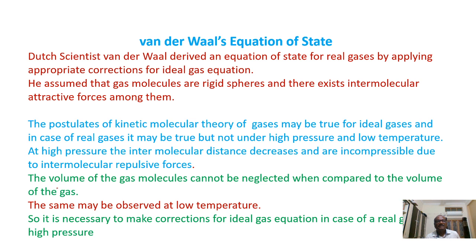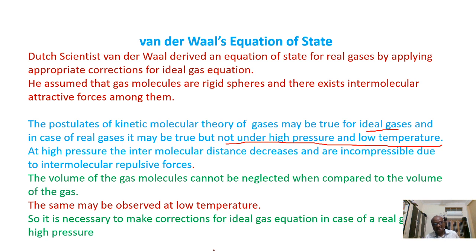Based on these, the kinetic molecular theory of gases may be true for ideal gases, but it may not be true for real gases under high pressure and low temperature. PV equals nRT may be true for ideal gases, but not for real gases under high pressure and low temperature. Because at high pressure, what happened? The intermolecular distance decreases, and they are incompressible due to intermolecular repulsive forces.